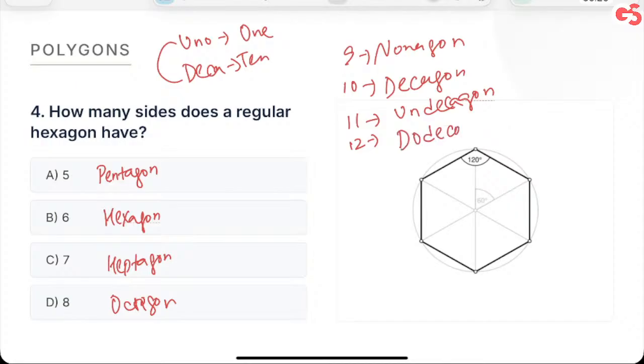Just remember this much, the rest isn't needed. For 4 we already know. What is 4? It's quadrilateral. We don't use gon over there. And 3 is triangle. I hope all of you understand that. Cool. I'll wait for 20 seconds so that you write this stuff.